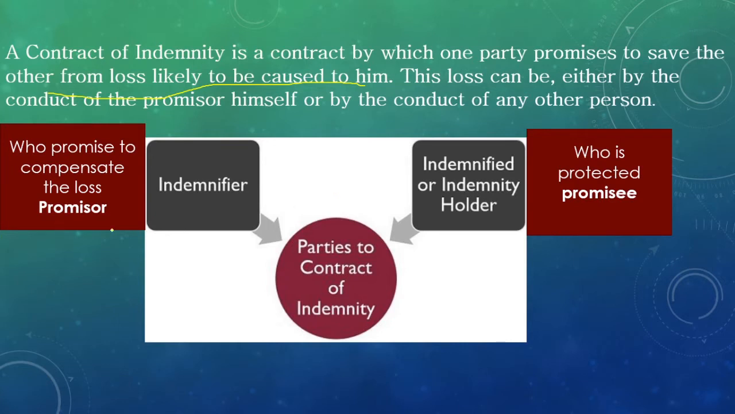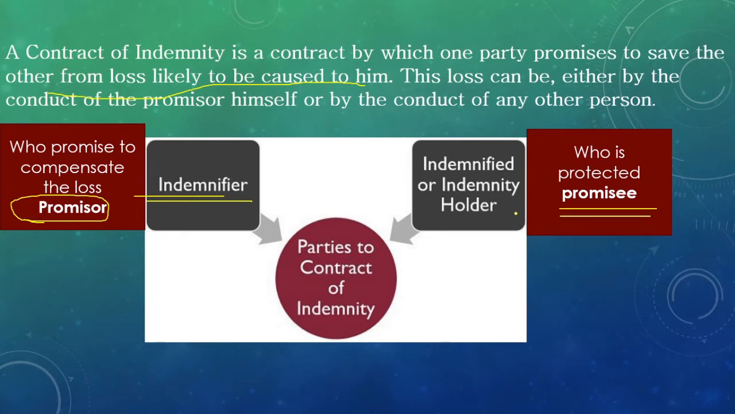So here there are two parties. From the insurance company point of view, there are two parties. One is the insurance company and the other is the customer. That means one is promising that we will compensate the loss. That means one is a promiser, otherwise we call them the indemnifier. That is the insurance company, which compensates the loss to whom? The customer. That means the promisee. Who is protected? The customer is protected.